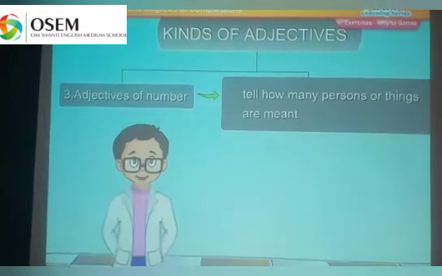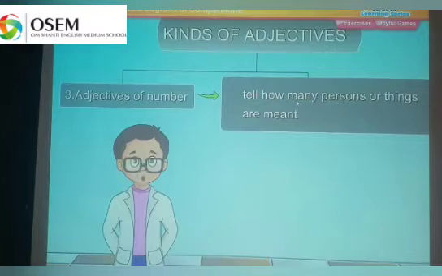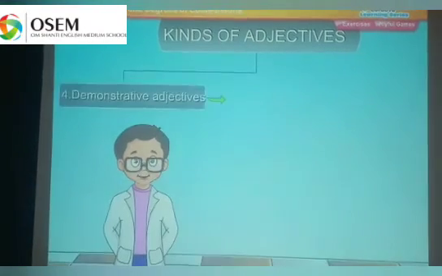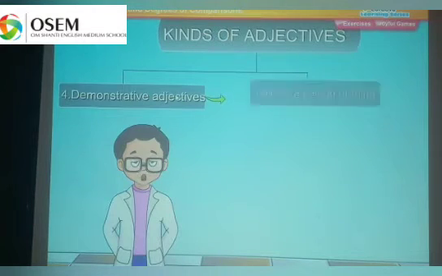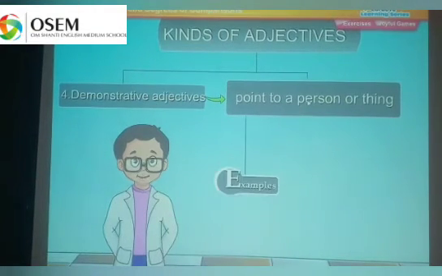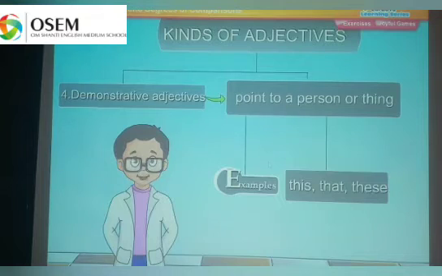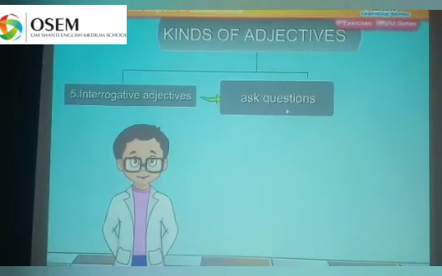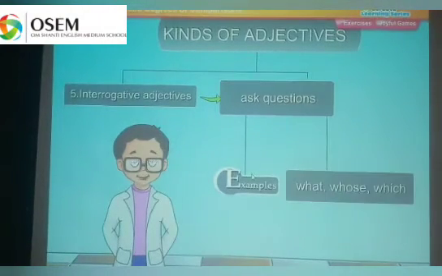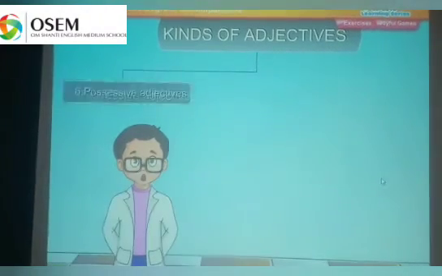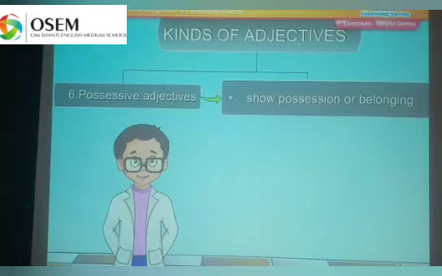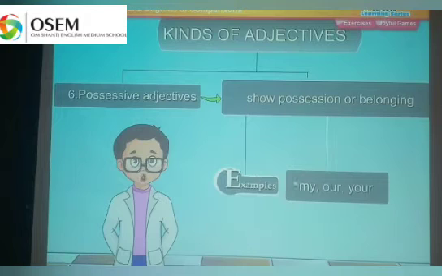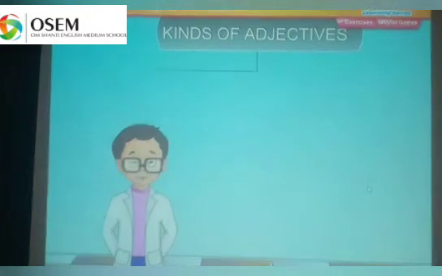Now adjective of number. They tell how many persons or things are meant. Example, 5 and several. Demonstrative adjective. Point to a person or a thing. For example, these, that, those. Interrogative adjectives ask questions. For example, what, whose and which. Then possessive adjective. Show possession or belongings. For example, my, our and your.